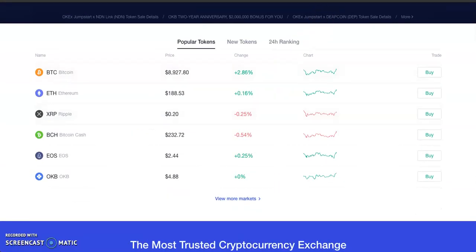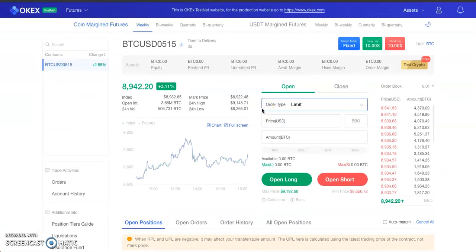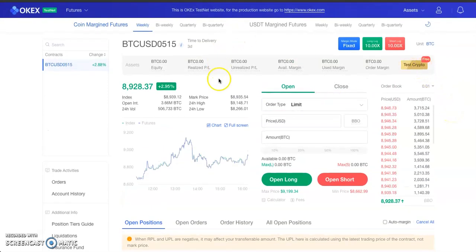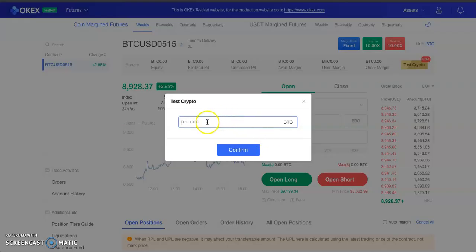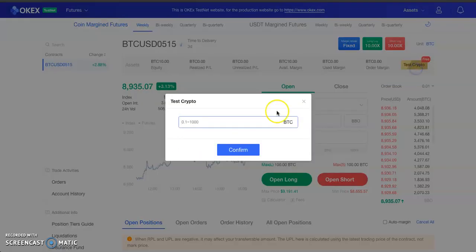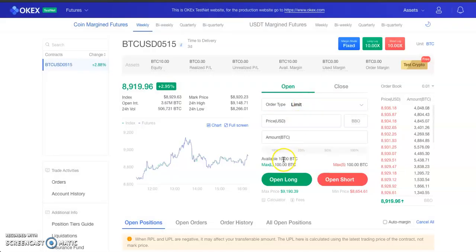But let's go right to the testnet. Just in case you've not used the testnet before, or you don't know what the testnet is used for, the testnet enables you to trade with virtual money that is not real. So once you open an account, just click test here. And let's see, we're doing this for the first time, so we can actually just do it together. Let's work with 10 BTC. So let's see if they can actually give us 10 BTC. All right, so if we get 10 BTC, yeah, we did.